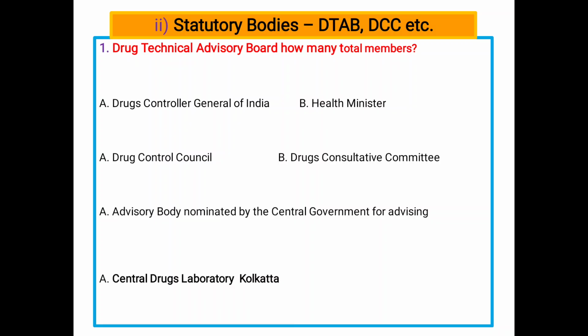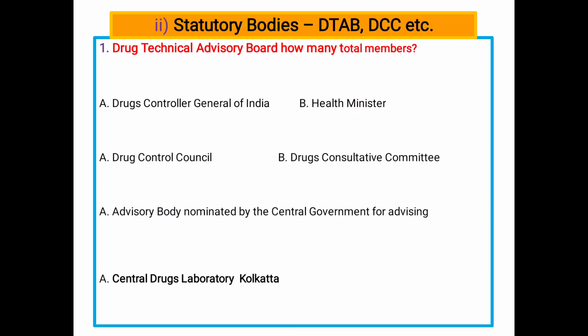Drug Technical Advisory Board, DTAB. The central government appoints the Drug Technical Advisory Board to advise the central and state governments on technical matters and administration of this Act.